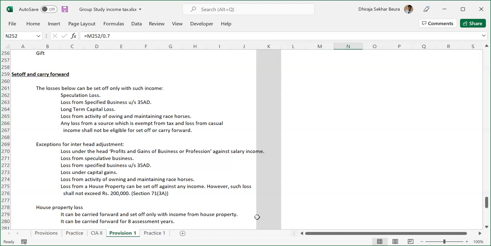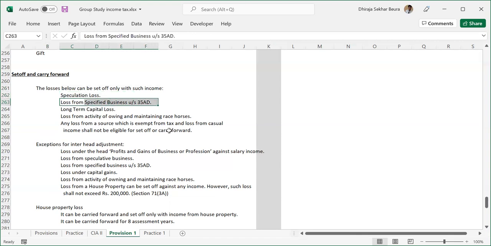Now that we have discussed that, let's quickly go through what those exceptions are. We don't have to remember them, just have a glance through. In case there is a theory question, at least you can write something on it. So the first category is losses below that can be set off only against such income. It cannot be set off against any other type of income. When I say set off, that means in the same year, not in the next year. So speculation loss can be set off only against speculation income, not against any other income.